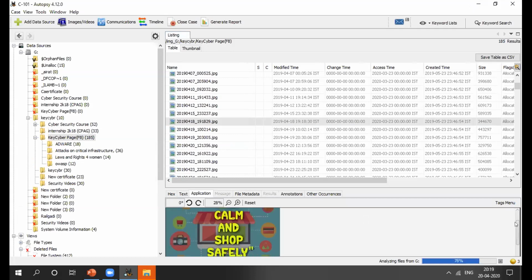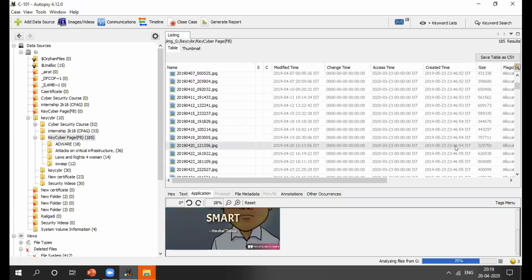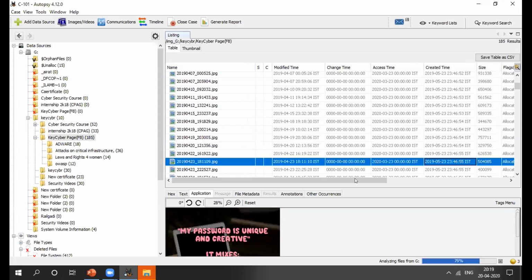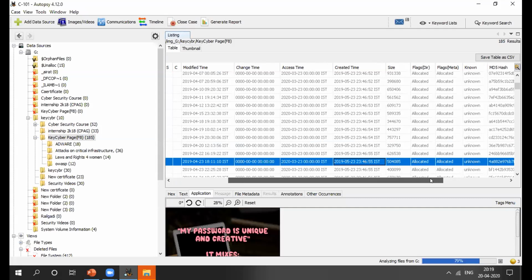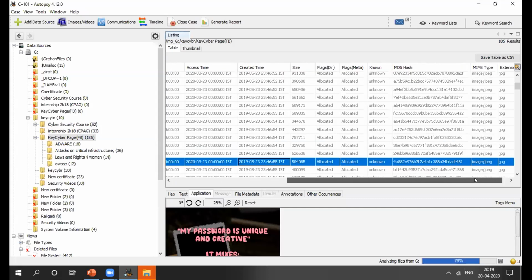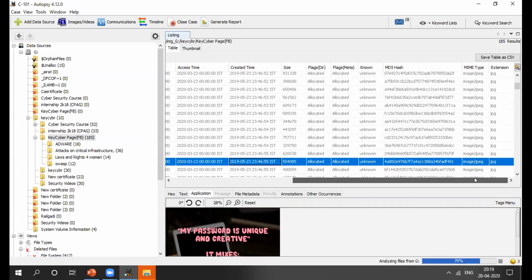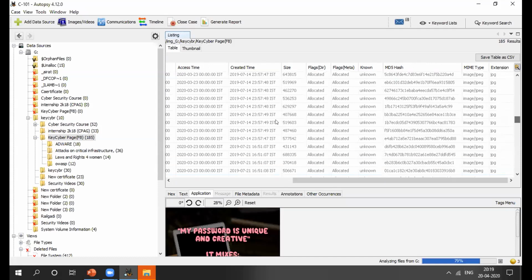Then here is another one, and yes, you will get all the times, that is modified time, access time, created time, size, flags, meta, known, MD5 hash. You will get the MD5 value of the image, right? Then MIME type, then extension.